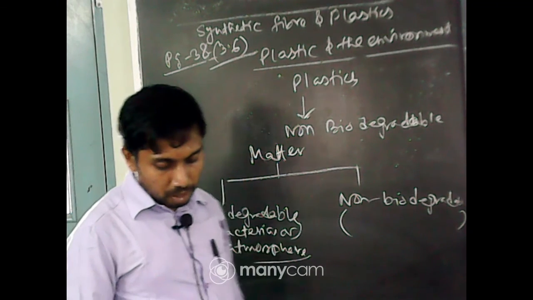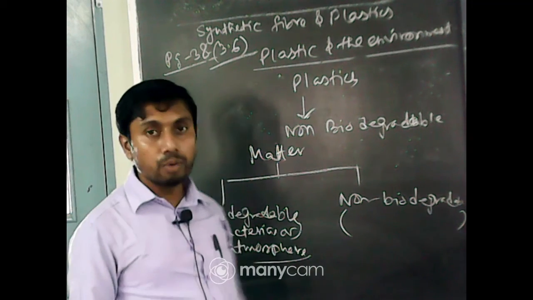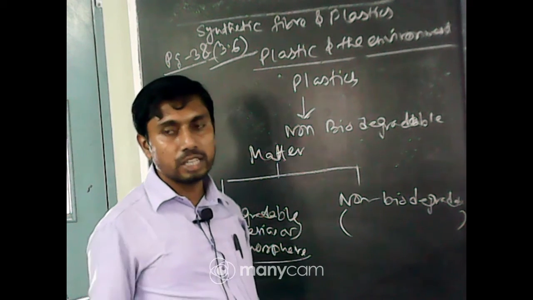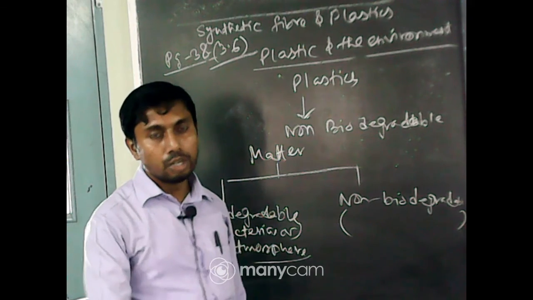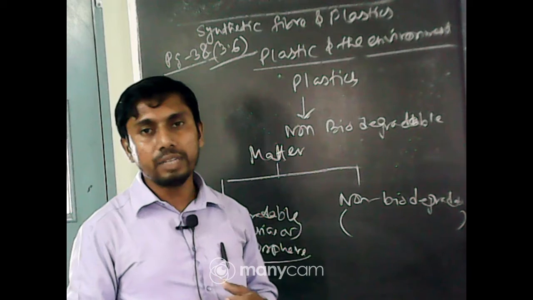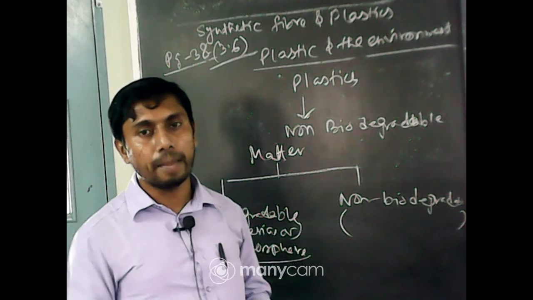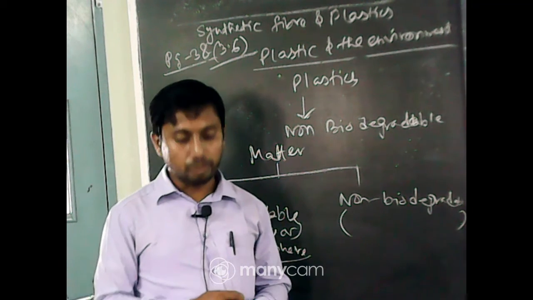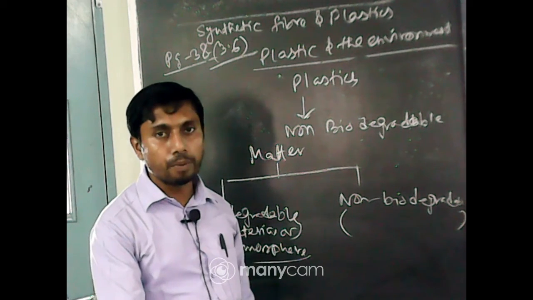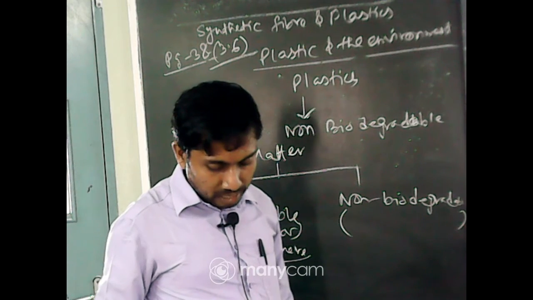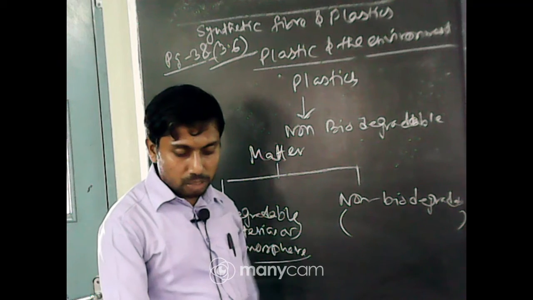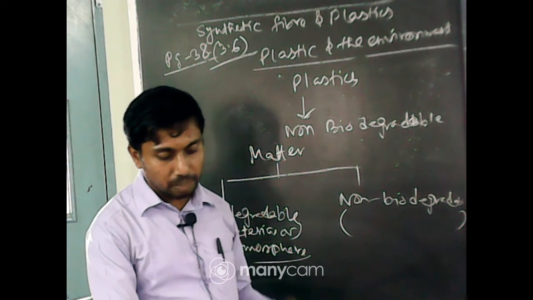Okay. Next one, woolen cloth. Why is wood biodegradable? Because the components of wood are organic in nature. So, it does not decrease the productivity of the soil, and it does not affect the soil fertility. For this reason it is biodegradable, but it takes a long time to decompose in the soil. Next one, woolen cloth, about a year. Okay. Next one, tin, aluminum and other metal cans.